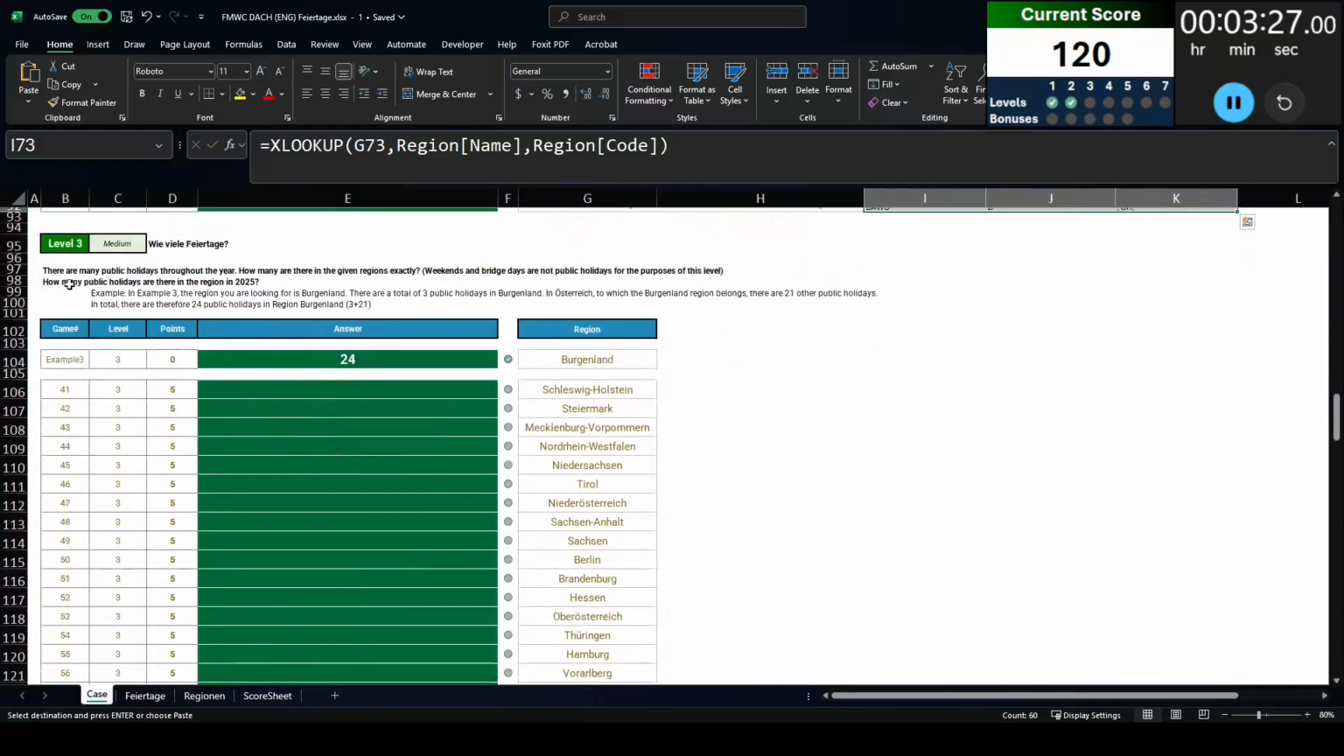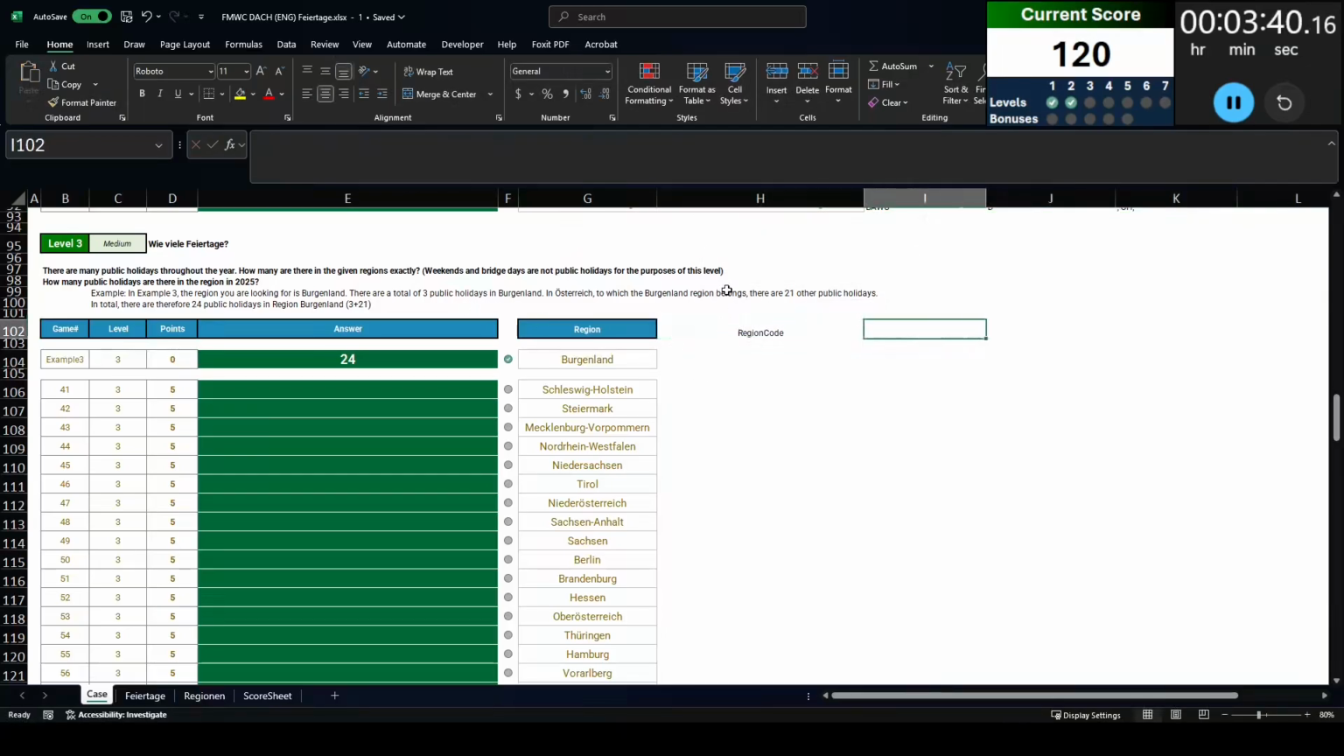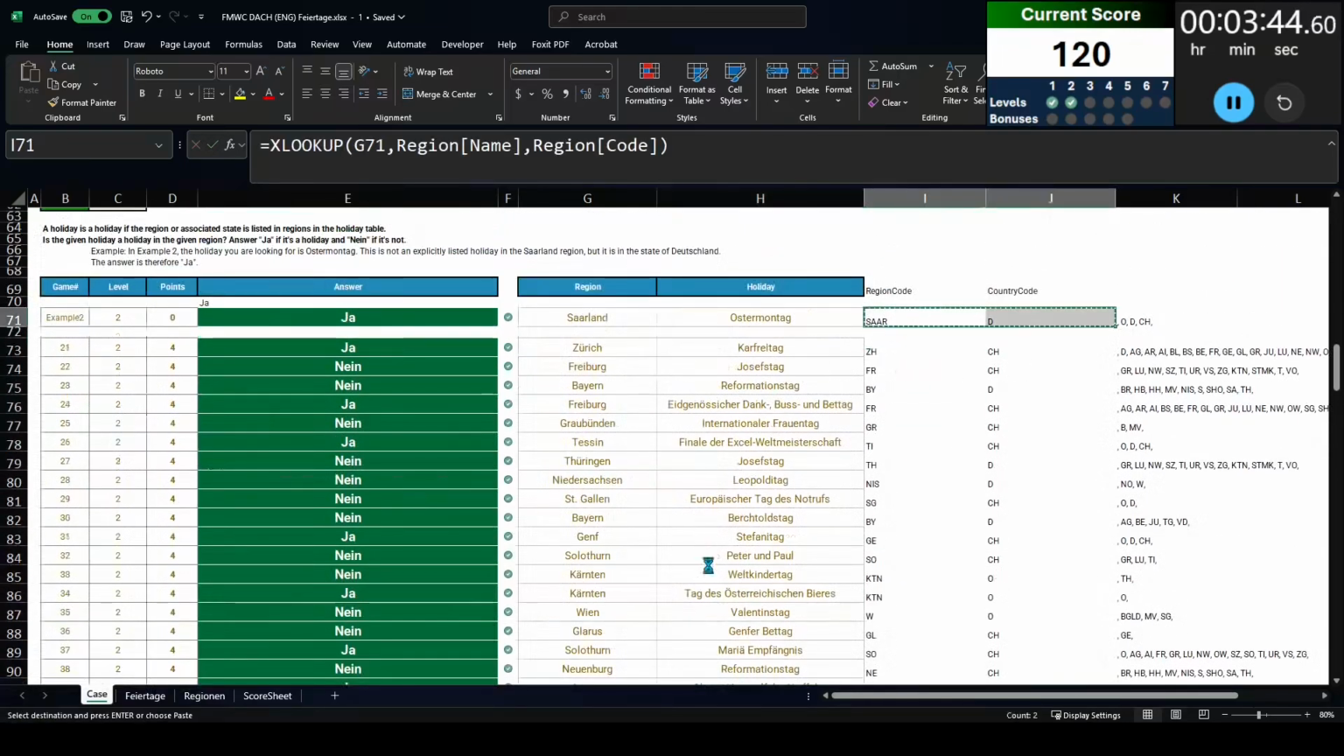On to level 3, we are basically asked how many holidays are in this region. So we are given a region such as Burgenland, which has 3 holidays for the region itself, but we also need to consider the regions in the country that Burgenland is in. So in this case, Austria, which has 21 other holidays.